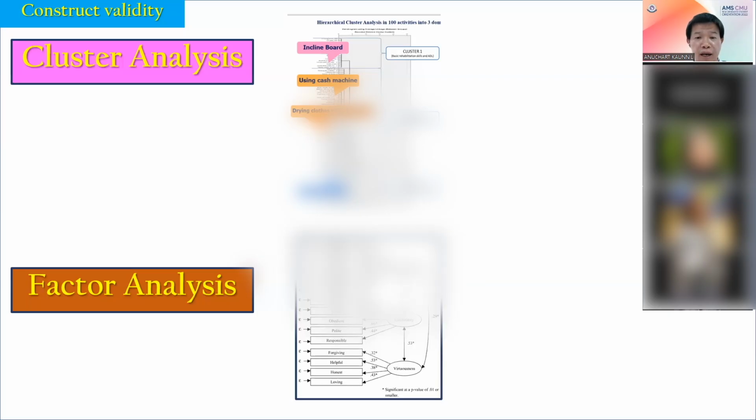If your population is around 101 to 140, I might be wrong, you use cluster analysis. If you have above 140, you use factor analysis. I'm going to check again, but it depends on the book as well.